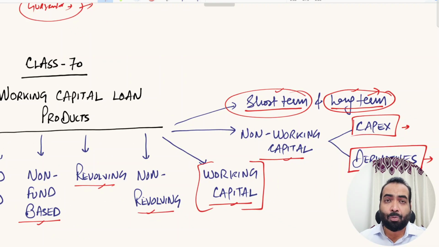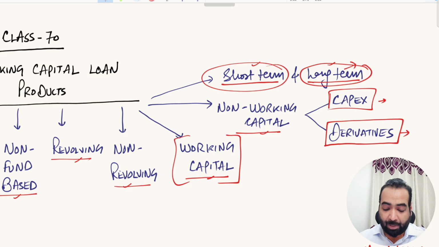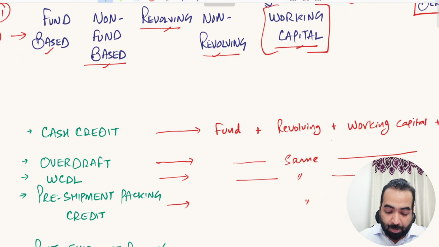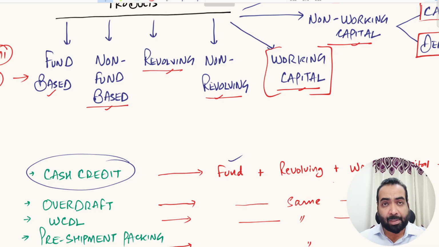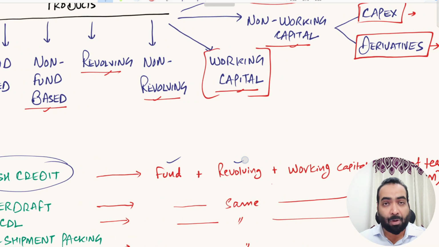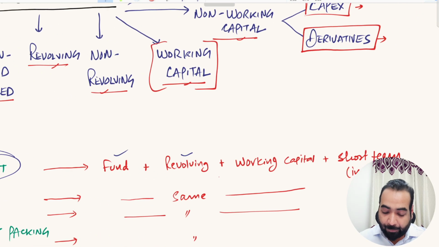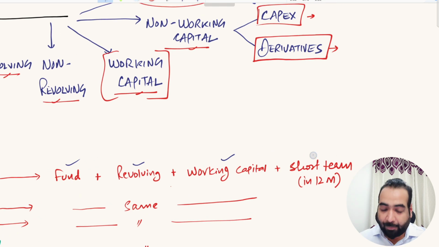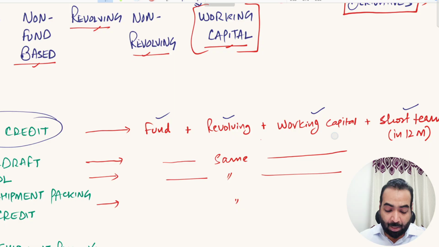Now let us try to classify some of the products as per these features. So cash credit facility. This cash credit facility is a fund based facility, number one. It is a revolving facility. It is given for working capital purpose, and it is given for short term purpose only. So these are the critical features in the cash credit facility. Again, I am repeating that we will be covering all of these facilities in full detail, and we will learn all about their operations and processes in separate videos.